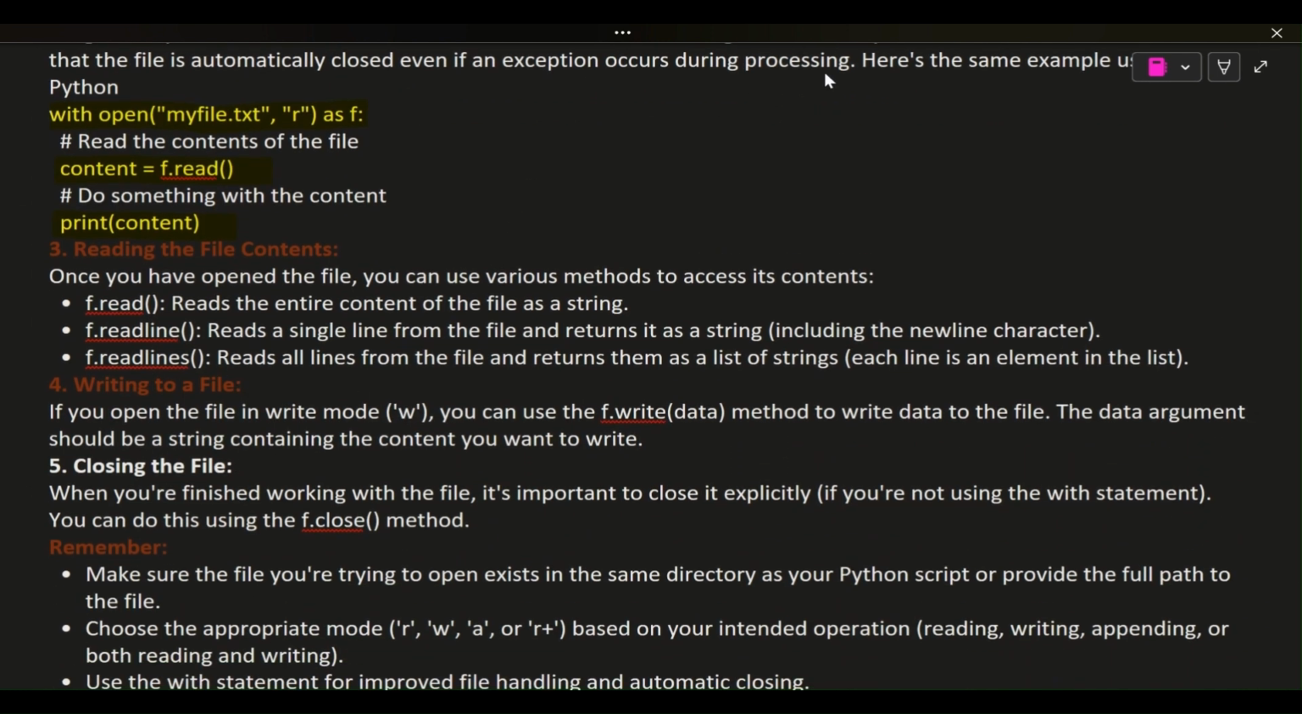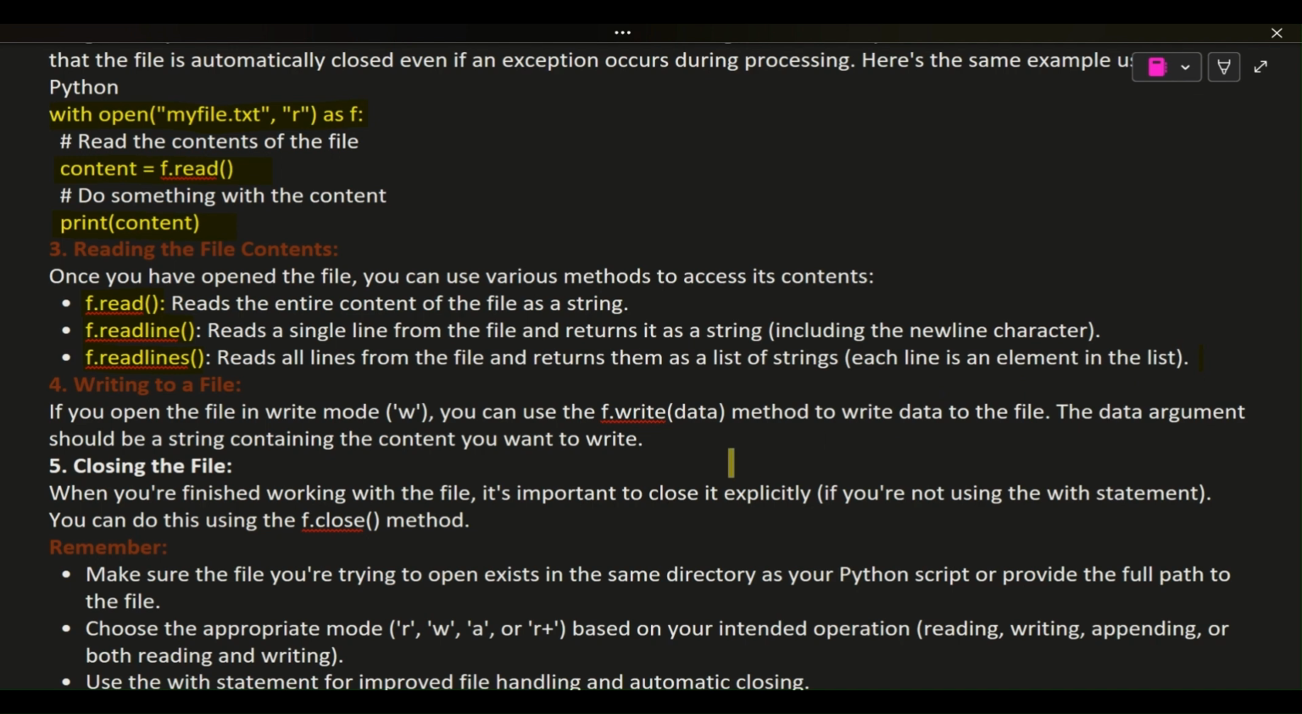3. Reading the file contents. Once you have opened the file, you can use various methods to access its contents. f.read() reads the entire content of the file as a string. f.readline() reads a single line from the file and returns it as a string, including the newline character. f.readlines() reads all lines from the file and returns them as a list of strings. Each line is an element in the list.